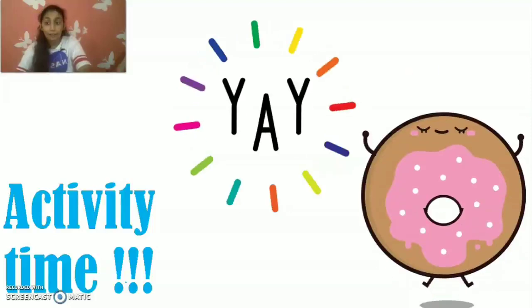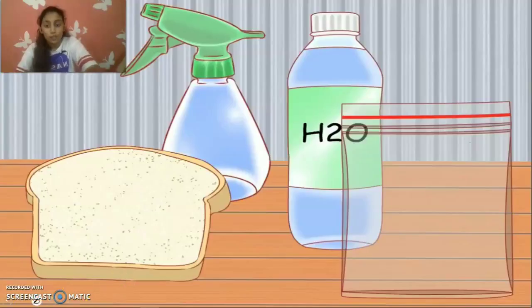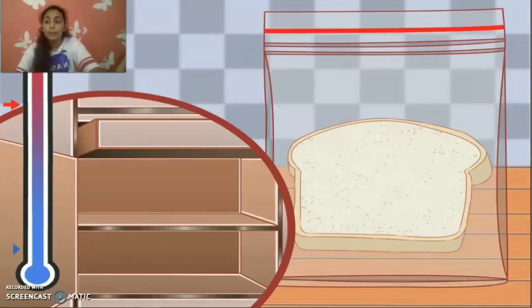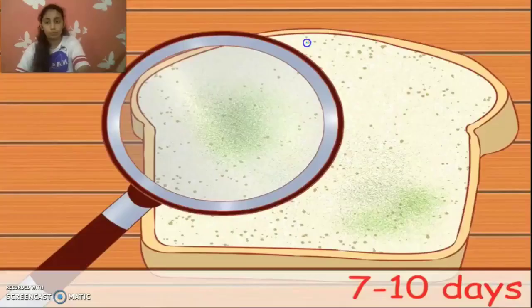But I have an activity for you. For the activity, you need a bread, a spray bottle, some water, and a seal bag. So first you need to fill the water in the spray bottle, and then you need to take the bread and spray some water on the bread, and then seal it in the seal bag, and then keep it in a dry, damp area.